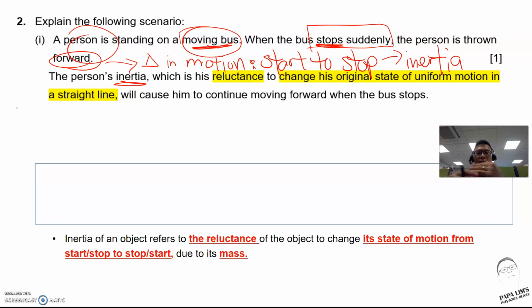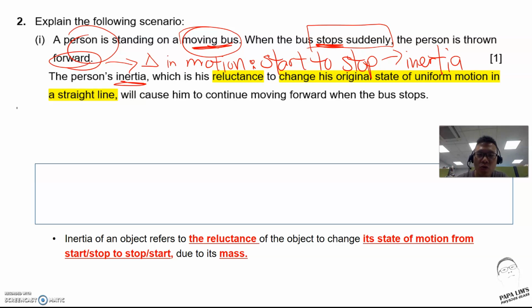Or vice versa when the motion is reversed. When the bus starts to move forward, initially the person and the bus are not moving. So when the bus moves forward, the person still remains at rest. The bus moves forward, but the person is at rest. As a result, the person will have the feeling of being jerked backward or thrown backwards. That's what I mean by due to inertia.